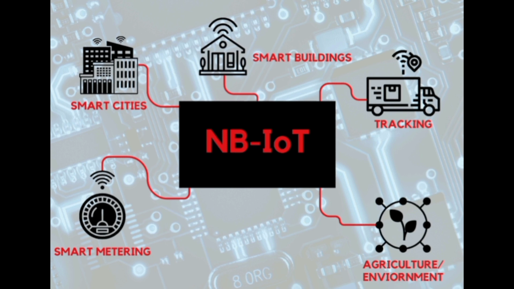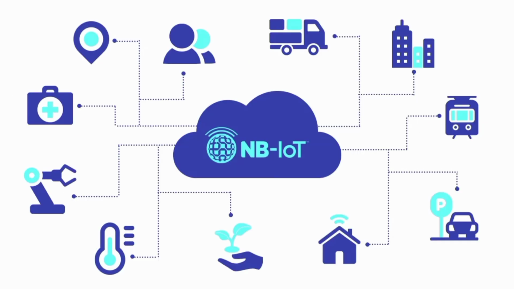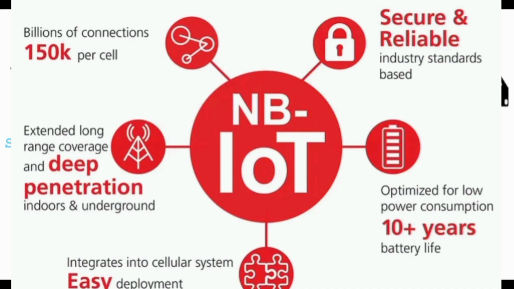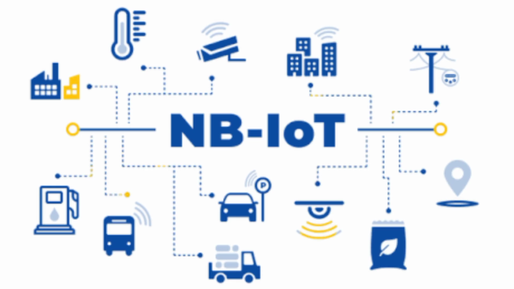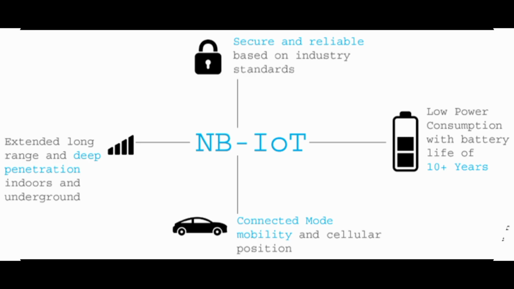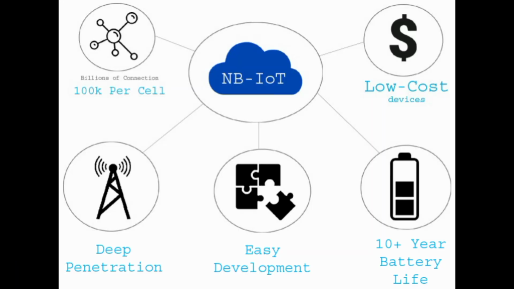Narrowband IoT is a low-power, wide area technology that runs on existing 4G networks and is perfect for devices that don't send much data, just a little once in a while. Narrowband IoT is secure, is power efficient, and has great range even inside buildings and rural farms. It's used for smart meters, tracking, smart cities, agriculture, and even lighting and parking. So here are the benefits of NB-IoT.